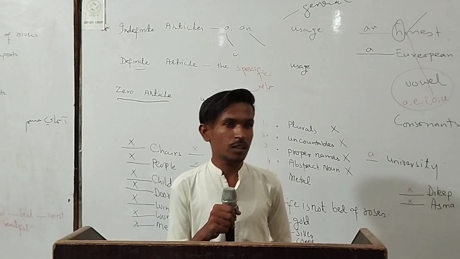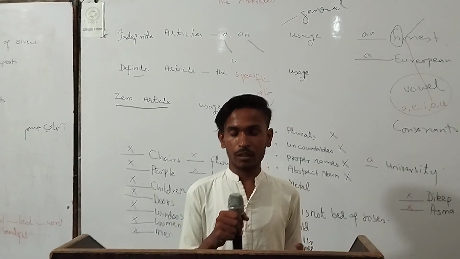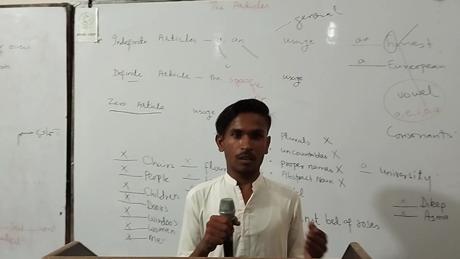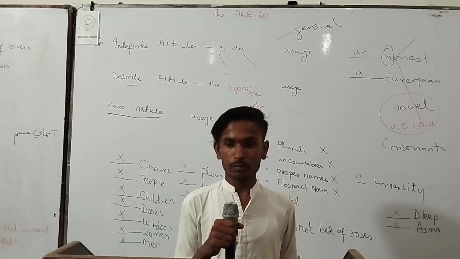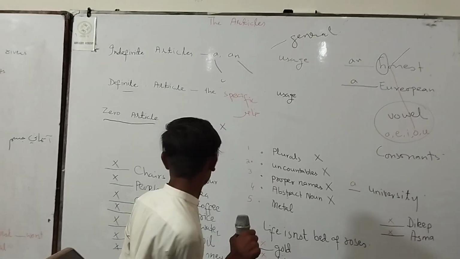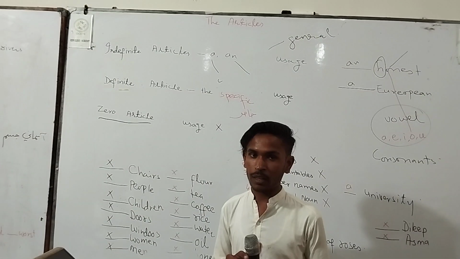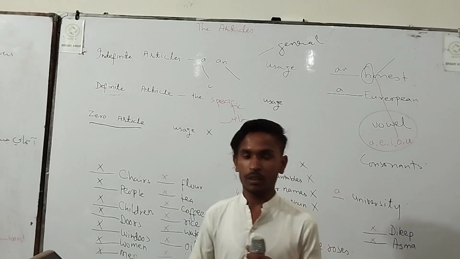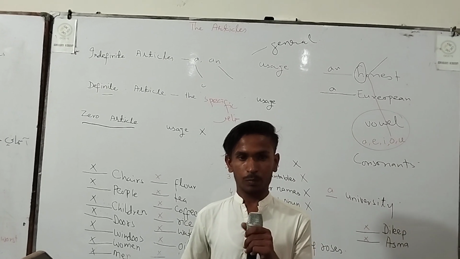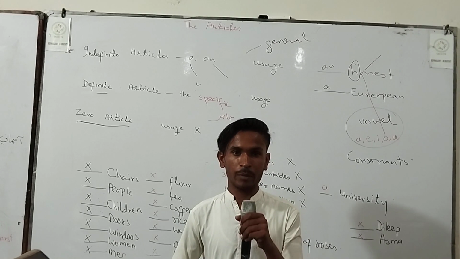She is a girl. And zero article means plural. For example, people, movies.